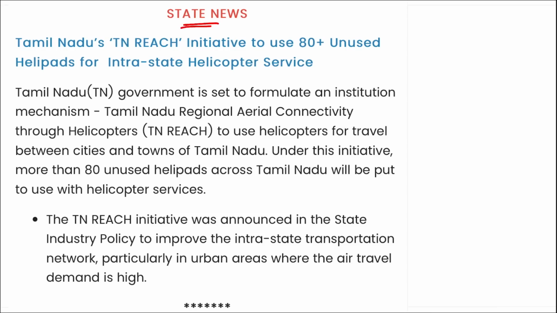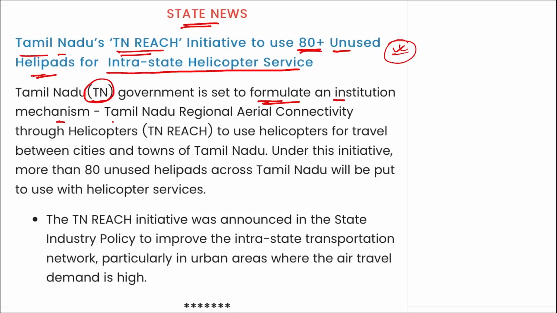Next is about state news. Tamil Nadu's TN Reach initiative to use 80 plus unused helipads for intra-state helicopter services. I repeat, a question can be asked: which state government is launching a helicopter service? It is being launched by Tamil Nadu, and it is set to formulate an institutional mechanism for Tamil Nadu regional aerial connectivity through helicopter, that is your TN Reach.